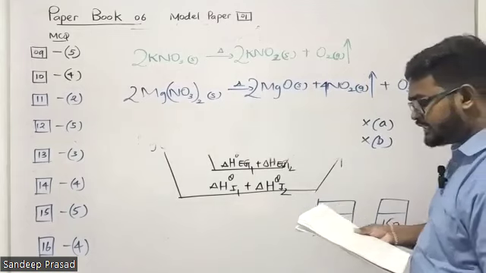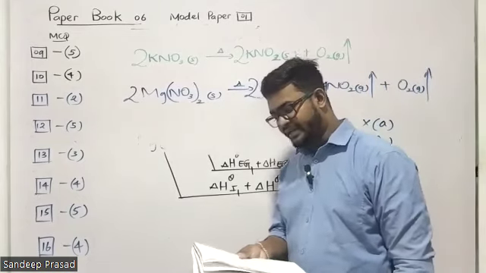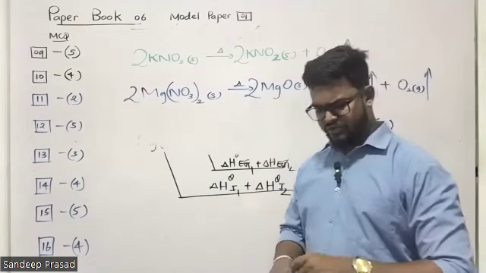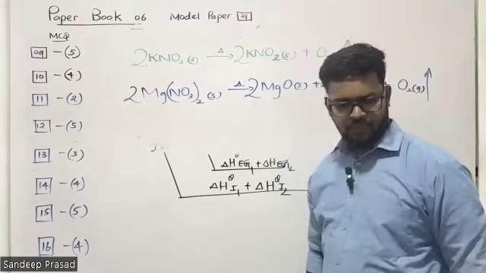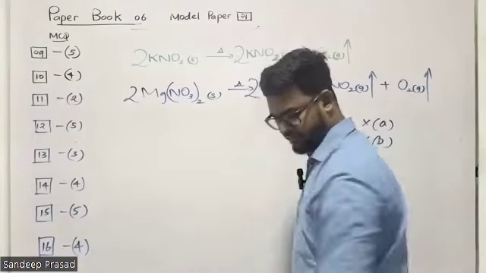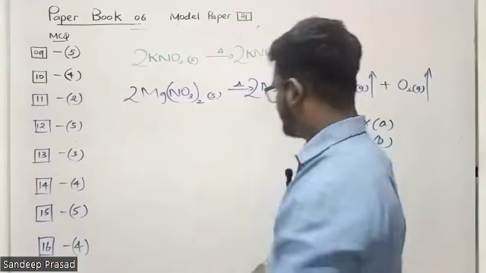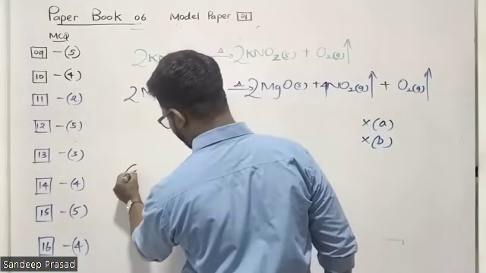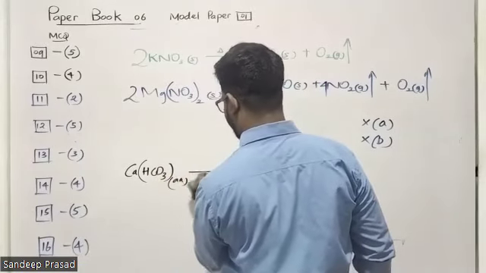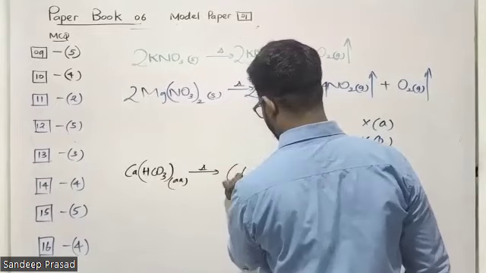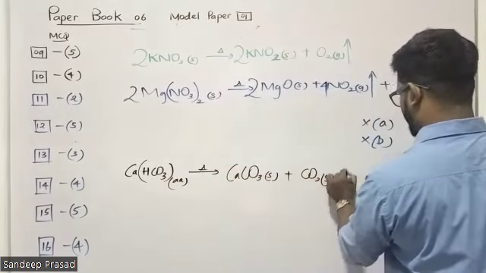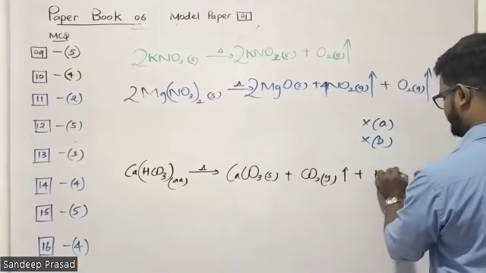C, carbon dioxide can be obtained by heating solutions of second group hydrogen carbonates. What do you think? Is that correct? Yeah, correct. We can tell that. Let me take calcium bicarbonate. Calcium bicarbonate thermally decomposes. What are the products? Calcium carbonate, carbon dioxide, and water vapor.